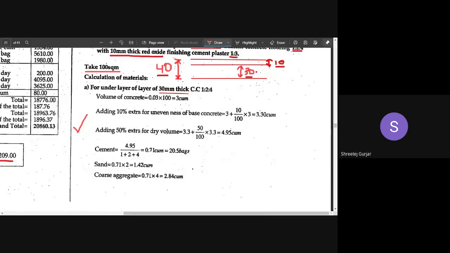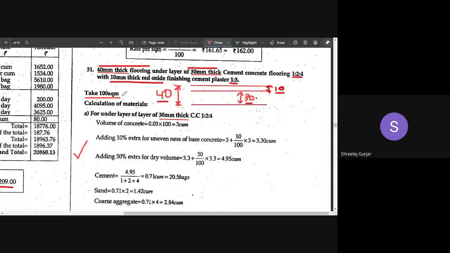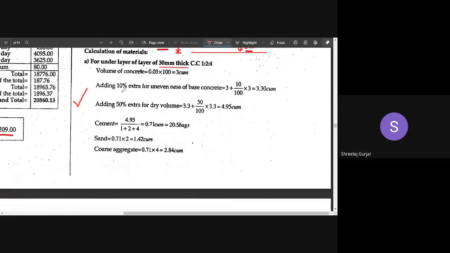So the total quantity we have assumed as 100 square meters. 100 square meters is the floor area that we have to cover. Now for the 30 mm thick cement concrete flooring in 1:2:4, we know how to calculate this. Multiply the thickness by the area and you will get the volume. The thickness is 30 mm, so 0.03 into 100, and you will get the volume.